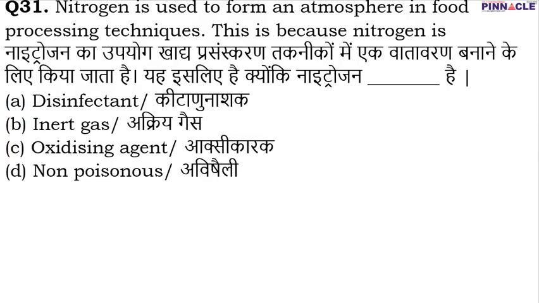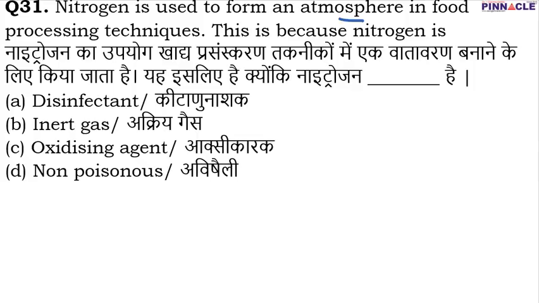Coming to question number 31. So in question number 31, it has been written that nitrogen is used to form an atmosphere in food processing techniques. Many times when you open a packet of chips, you will find that it is swollen, because in that chips packet or in any other kind of food, it is packed with the help of a nitrogen atmosphere surrounding it.